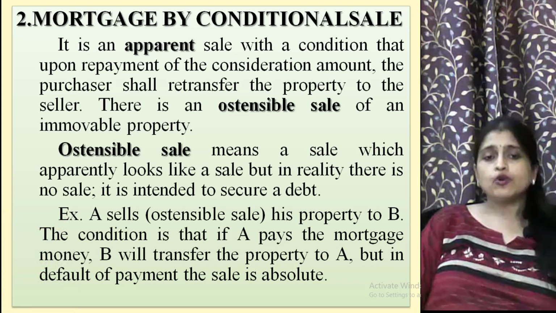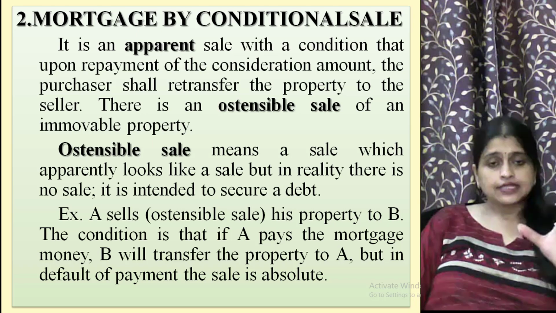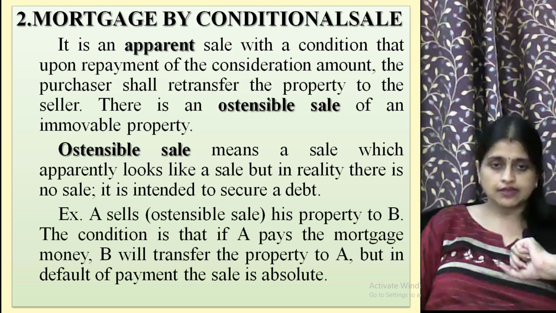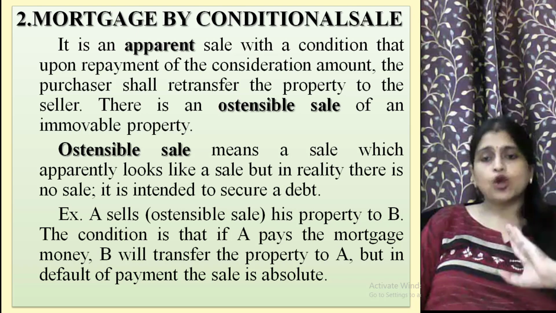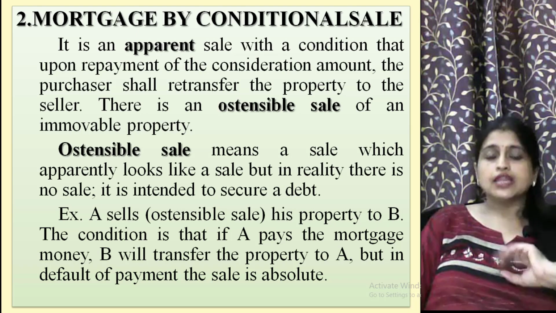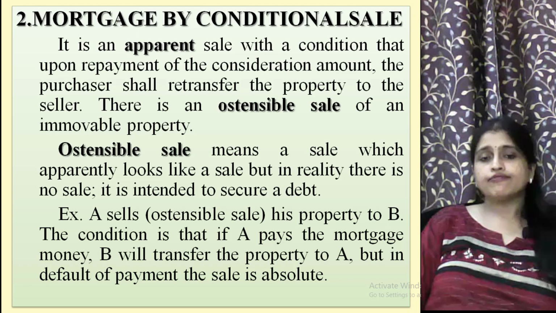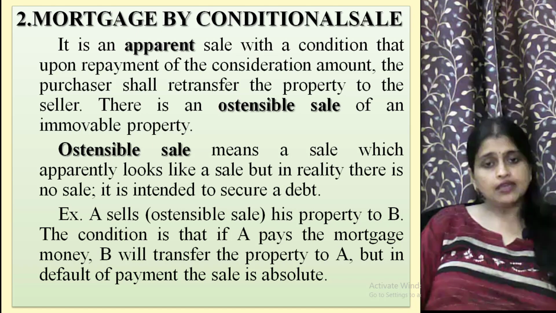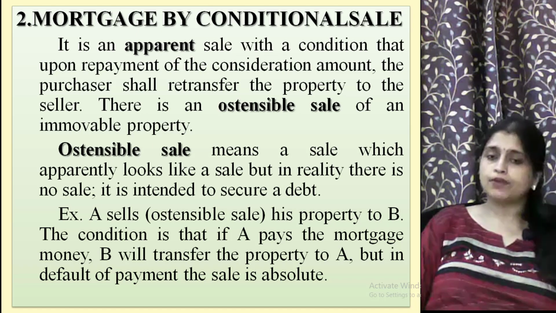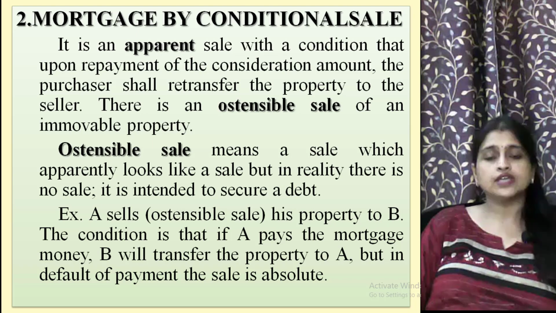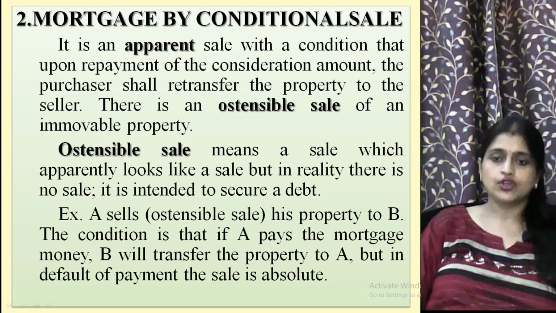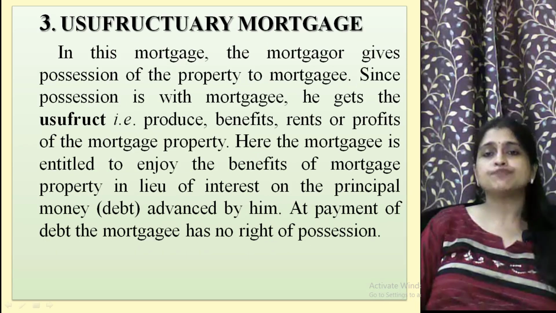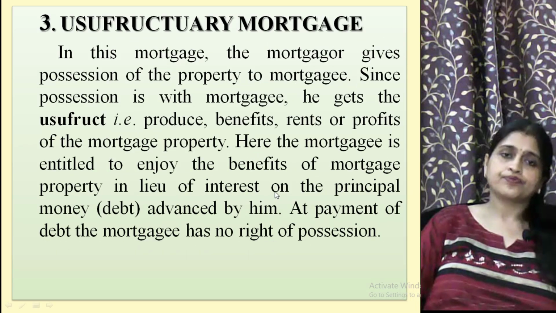Suppose A sells his property to B. This is the ostensible sale. The condition is that if A pays the mortgage money, B will transfer the property back to A. But in default of payment, the sale becomes absolute. This is called mortgage by conditional sale.